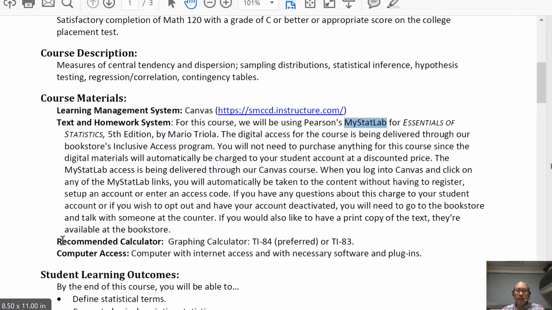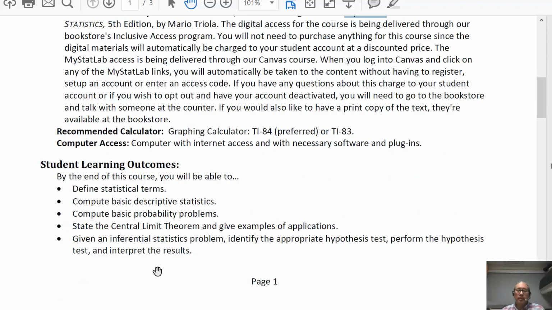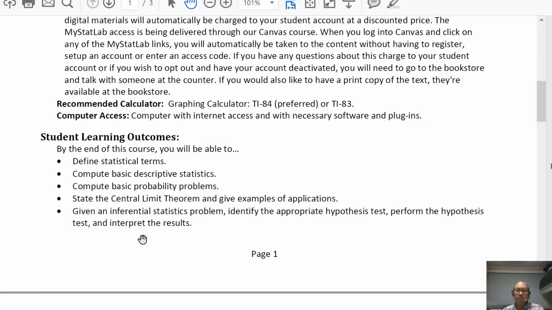We can recommend a calculator for you to help you go through some of the problems in this course. You can also use any of the online resources that My Stat Lab has, and I'll talk about that in the third part of the orientation. We have a set of student learning outcomes here, so you can go ahead and take a look at that.